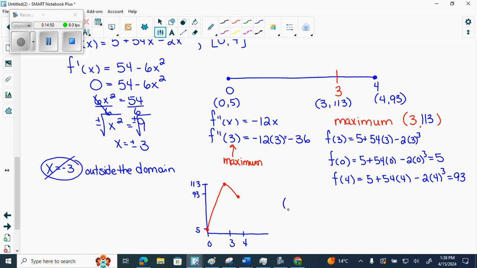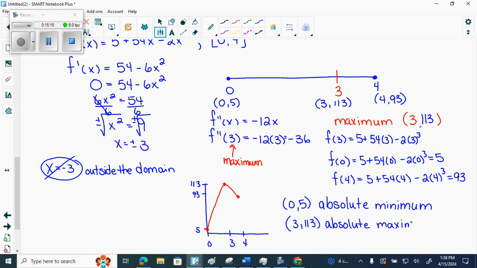So, I know 0 and 5 is my absolute min. And I know 3 and 113 is my absolute max. And what is 4 and 93? Just an endpoint. Can't be a local, right? Endpoints can't be local, they can be absolute. Does that make sense?